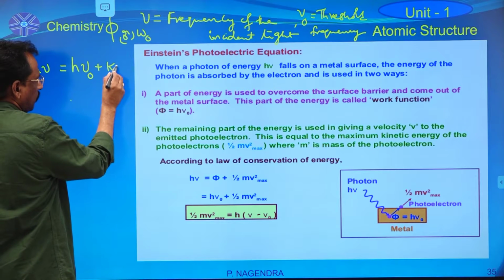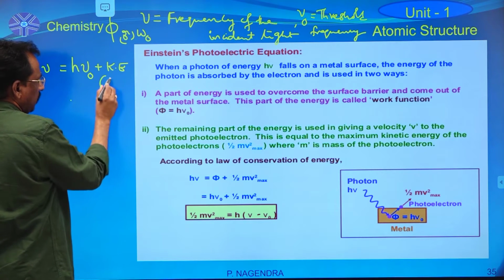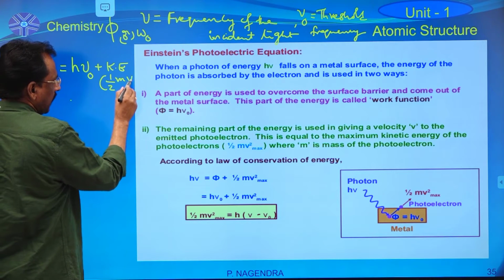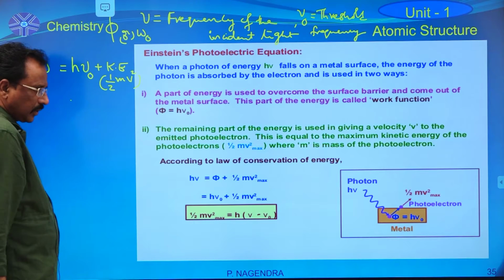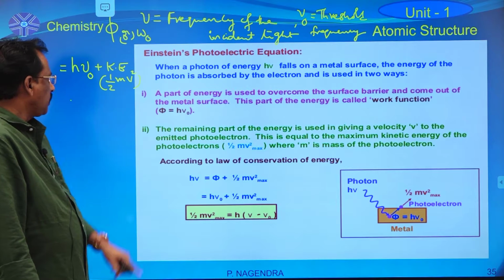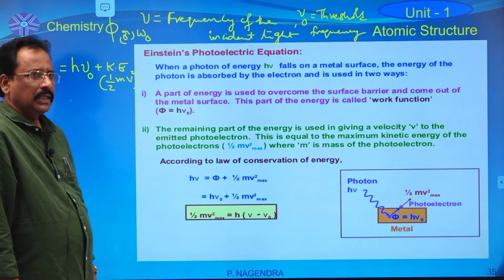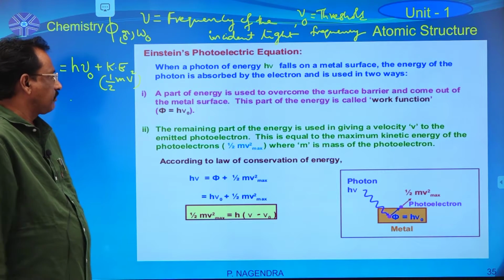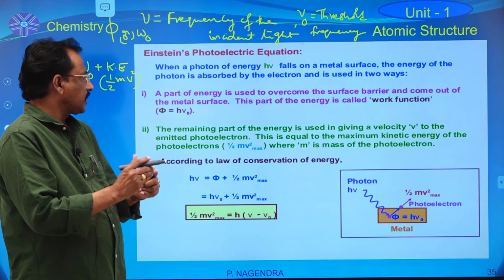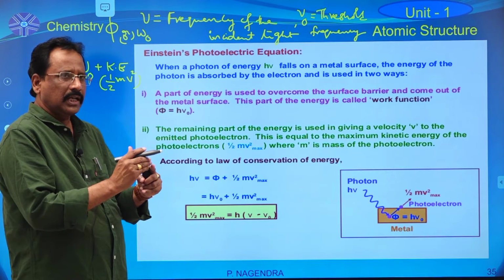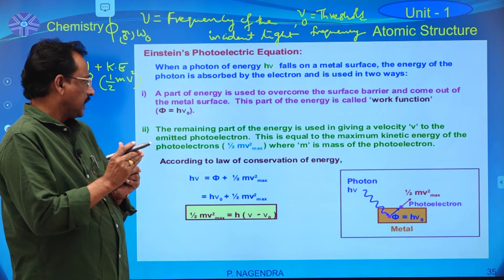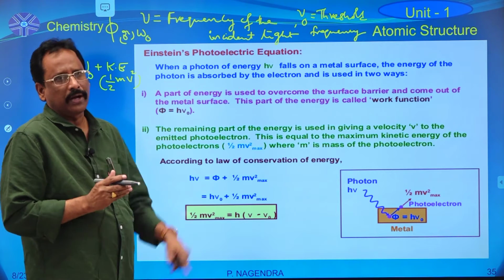So, this is equal to KE. The formula used to calculate the kinetic energy of the particle is half m v square, where v is the velocity of the electron and m is the mass of the electron. So, a very important point is, according to Einstein, when suitable light falls on a metal surface, that energy is converted into two forms.